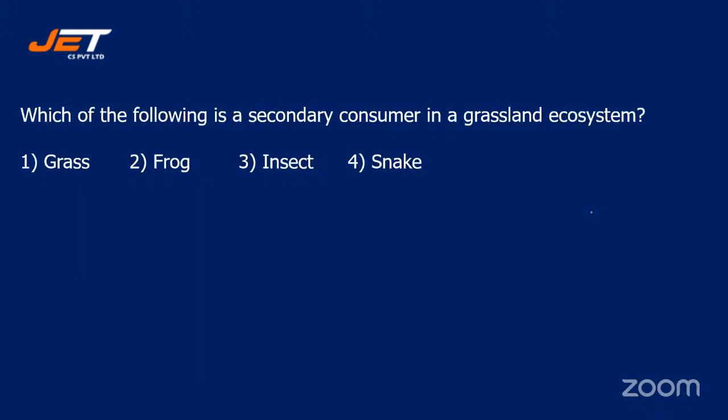Next question. Which of the following is a secondary consumer in a grassland ecosystem? Your options are number 1, grass; number 2, frog; number 3, insect; or number 4, snake. Quickly tell this answer. All right, as I can see, many of you are answering number 2. Yes, students, option 2 is the right answer. That is frog. Very well answered. No, number 3 is not the right answer. The right answer is option 2, frog.